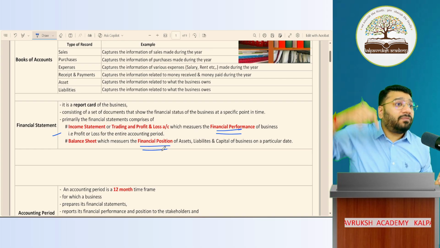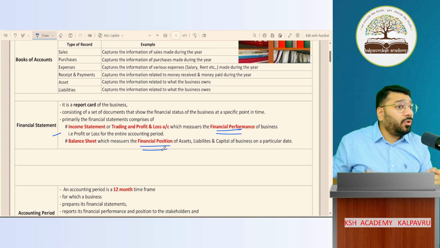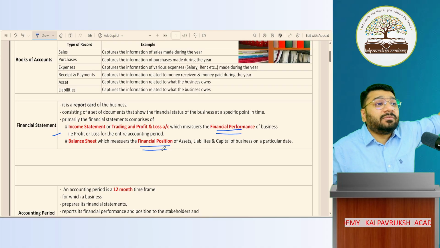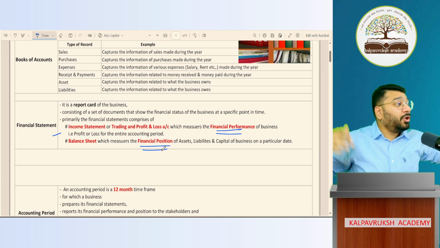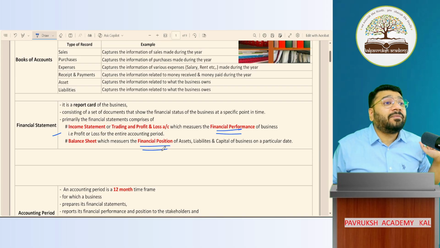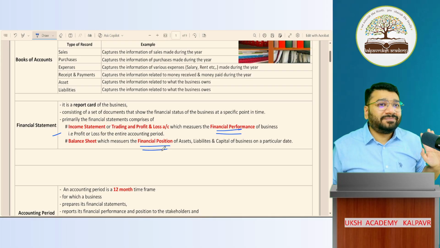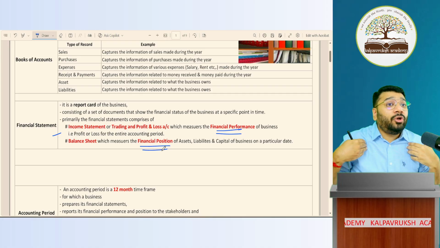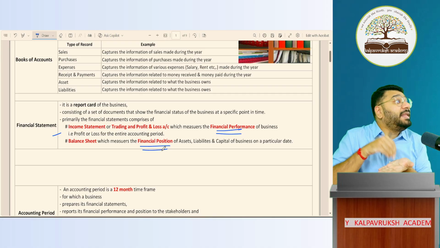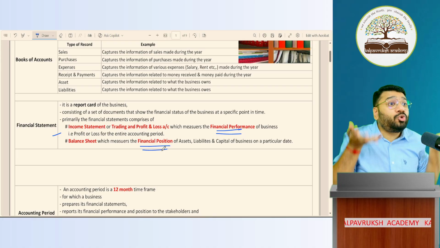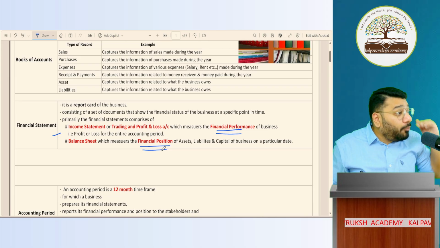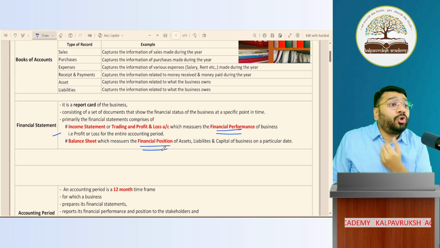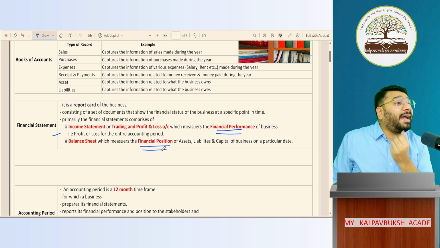So I want to know at the end of the financial year how much money is in hand and how much money is in the bank. In the current year, you purchased 5 land and sold 2 land. How many land is remaining? 3 land is remaining. So on a particular date, I want to know how many land I have, how many buildings I have, how much money I'm supposed to collect from my customers, and how much money I should pay to my suppliers. On a particular date, I want to know the position of each and every item.